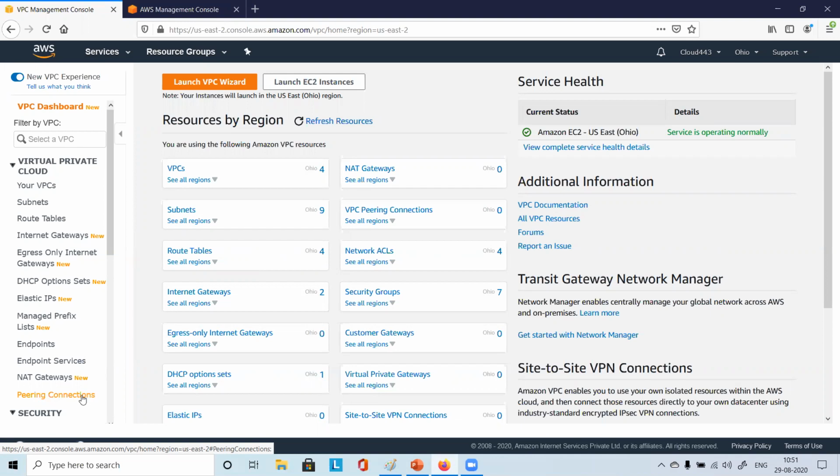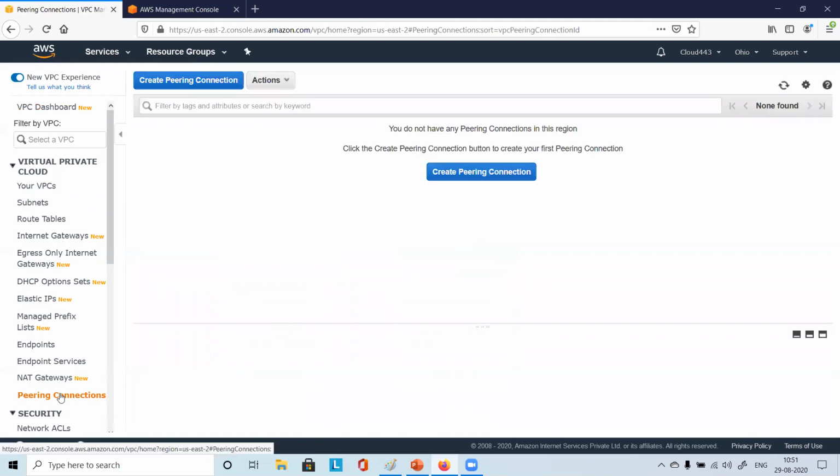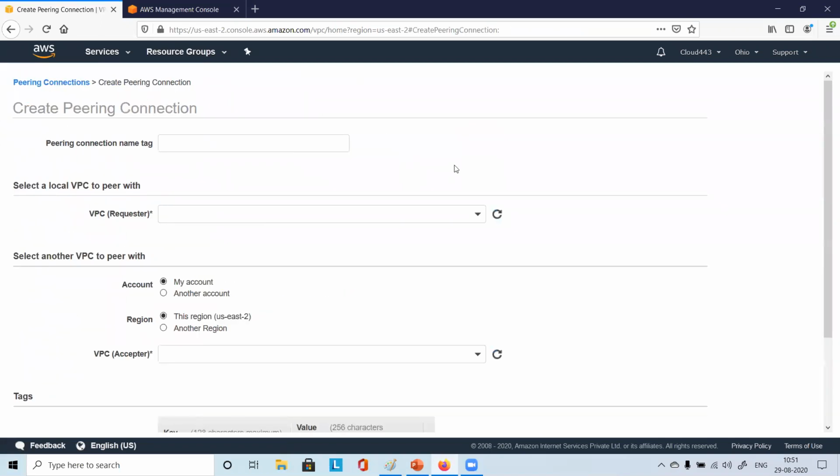Subhaya, Prashant, you found it? Yes. Perfect. So here you have the option peering connection, right? Just click on that. What does it say? Create peering connection. So there is no peering connection as of now, right? So you can simply click on create peering connection. You can give some name here, peering connection, name tag.